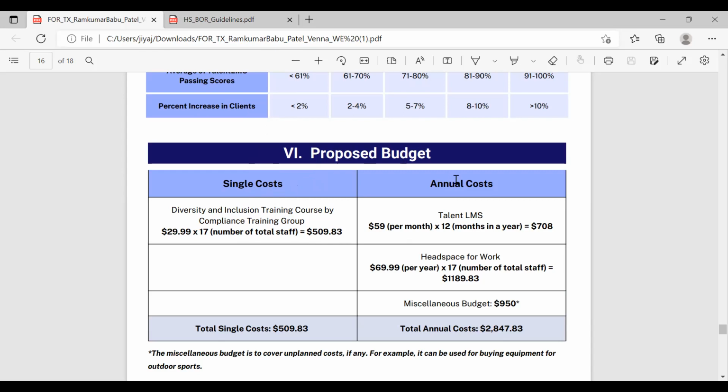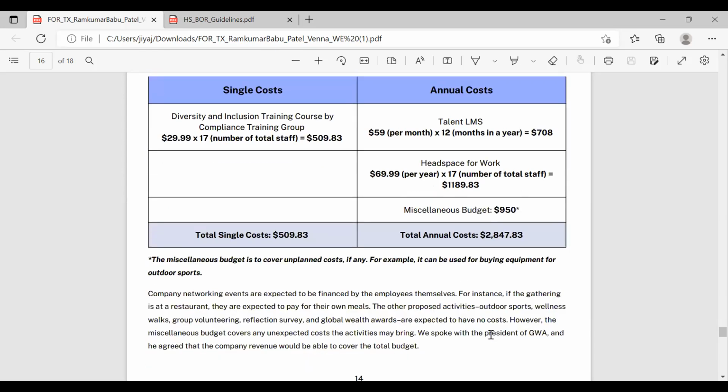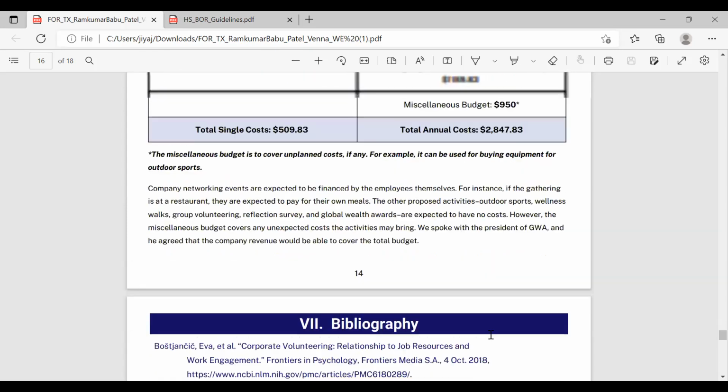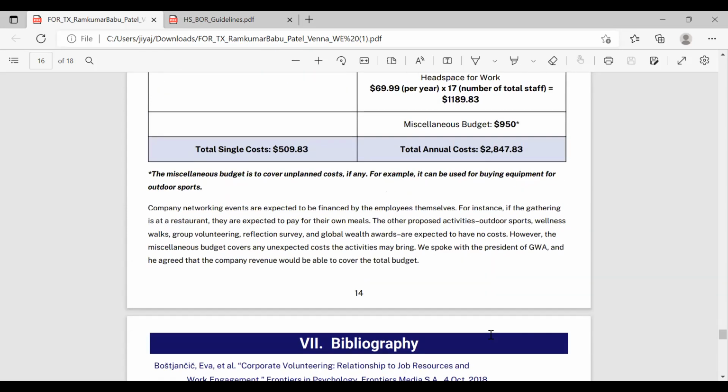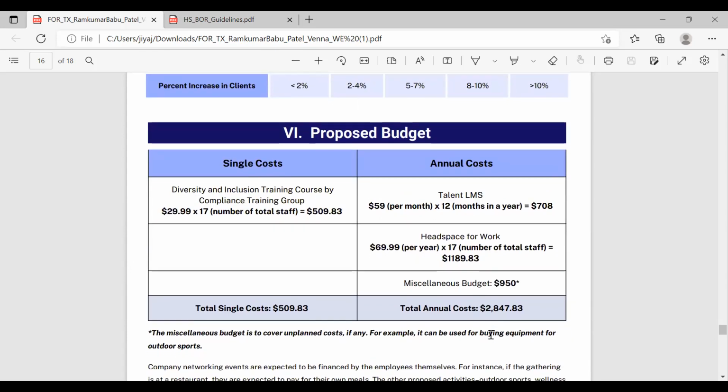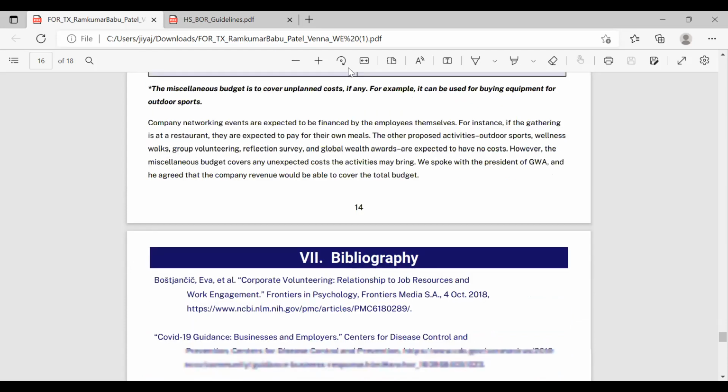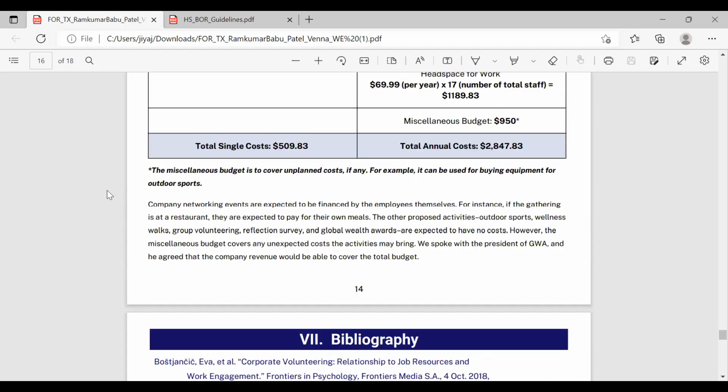These are the single costs, the annual costs, and the total costs. We also asked hypothetically to the business we interviewed what budget they would be okay with, and we put that there and said that President Chris Maximovich has approved our proposed budget. That's basically that.